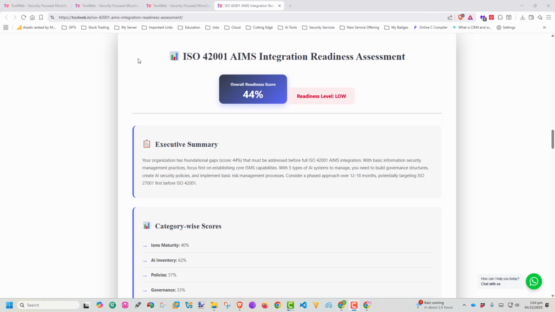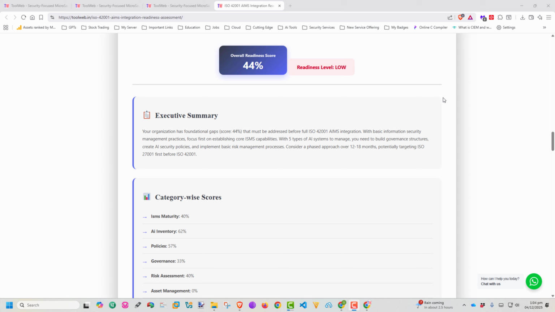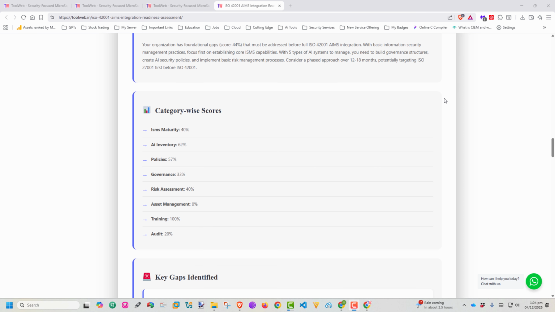Okay. So what is the data which substantiates the statement or the score mentioned there? We have an executive summary, of course. We have category-wise scores. Actually, ISMS maturity level is 640%. This is based on all the answers you provided and on the standards. We compare this and that together, and then we get this report.